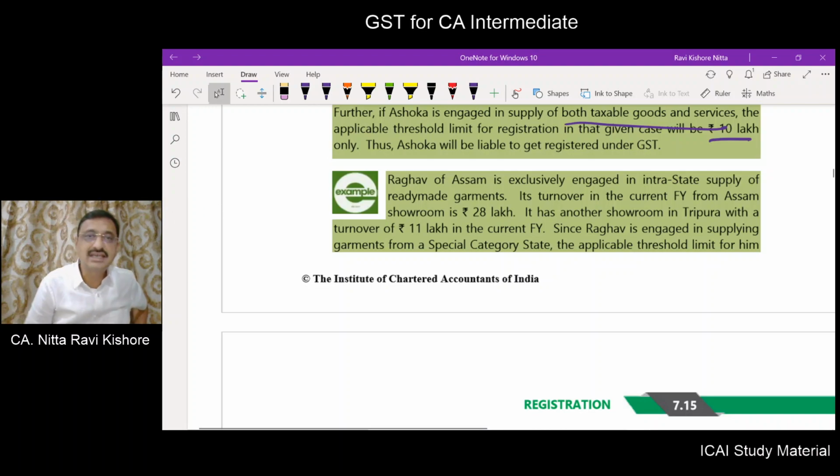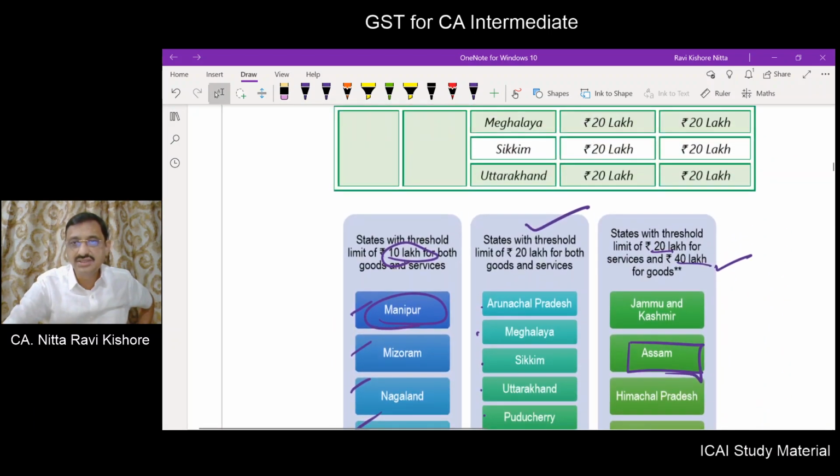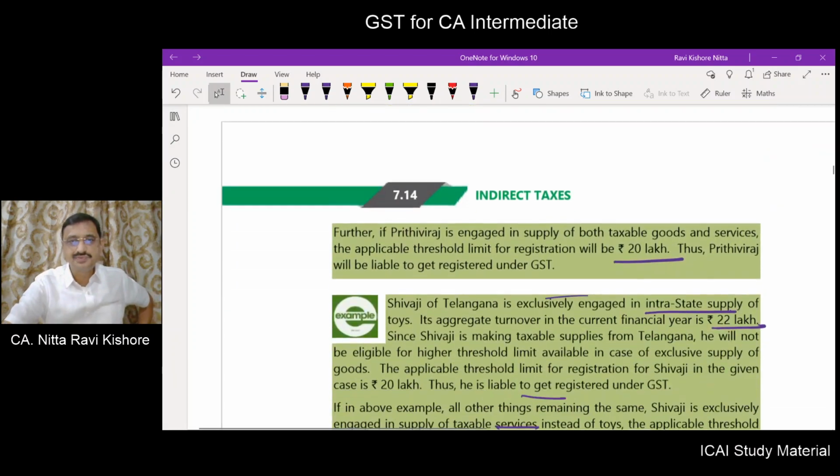Now comes Assam. Assam means third table. Here we have exclusive goods, it is 40 lakhs, and only services or both goods and services, it will be 20 lakhs. That is for Assam.